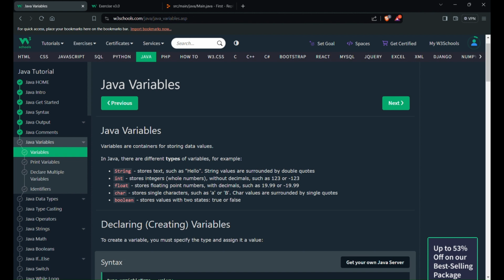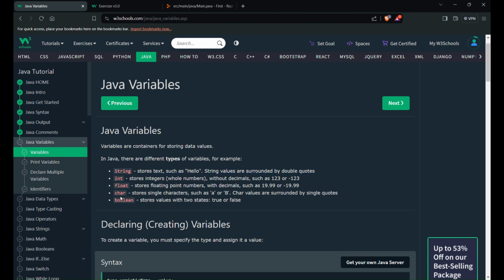int stores integers, whole numbers without decimals. Any number without decimals is an integer. And float stores floating point numbers with decimals, such as 19.99 or -19.99. Float is a number with decimals. And what is a character? Char stores a single character such as 'A' or 'B'. Characters are surrounded by single quotes, and strings are surrounded by double quotes. That is the difference between char and string.